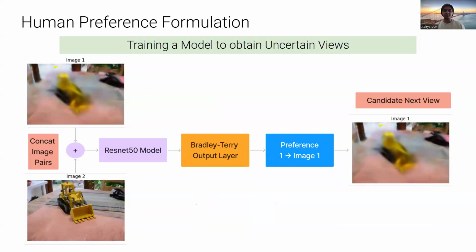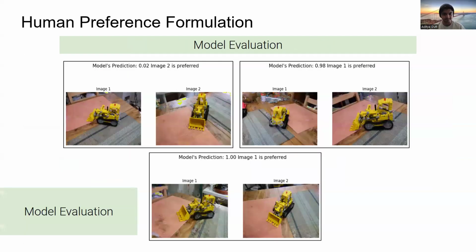And once we collect this human preference dataset, we then train the model, which, like I mentioned, was a ResNet along with a Bradley-Terry output layer, to then provide a preference score, which would then be used for the candidate next view. And here are some images of how the model performs on an evaluation set.